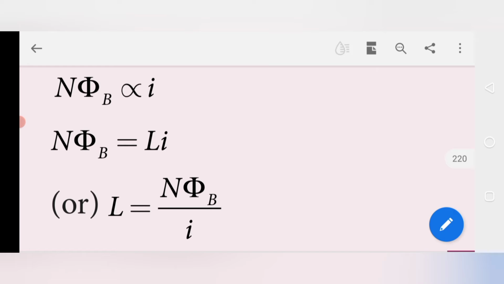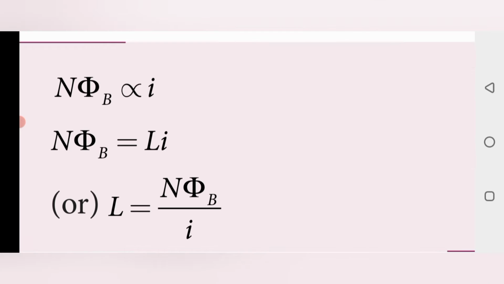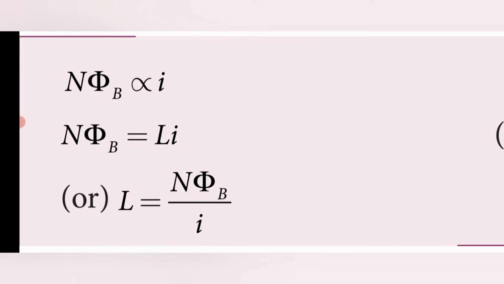We have to remove the proportionality symbol and introduce a constant value. That's why N phi B is equal to L I. Here L is the proportionality constant, which is also considered the self-inductance of the coil. So L is the self-inductance of the coil. Simplifying the above equation, L is equal to N phi B divided by I. This is the equation for self-inductance.